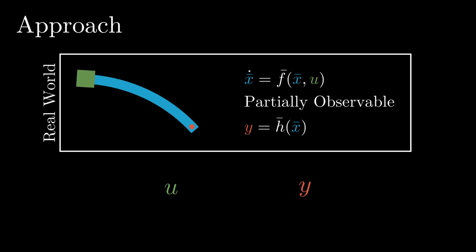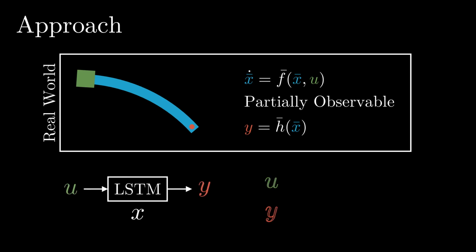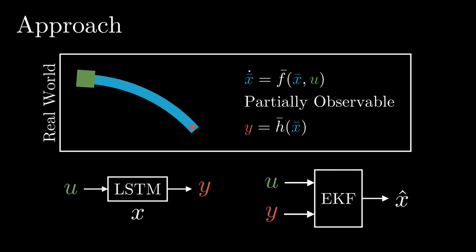We learn an input-output dynamics model from real-world data using a recurrent neural network, which has an uninterpretable hidden state, X. The recurrent network forms a discrete time dynamical system, so we can use standard nonlinear state estimation techniques to estimate a value of the uninterpretable state that is consistent with past inputs and outputs.